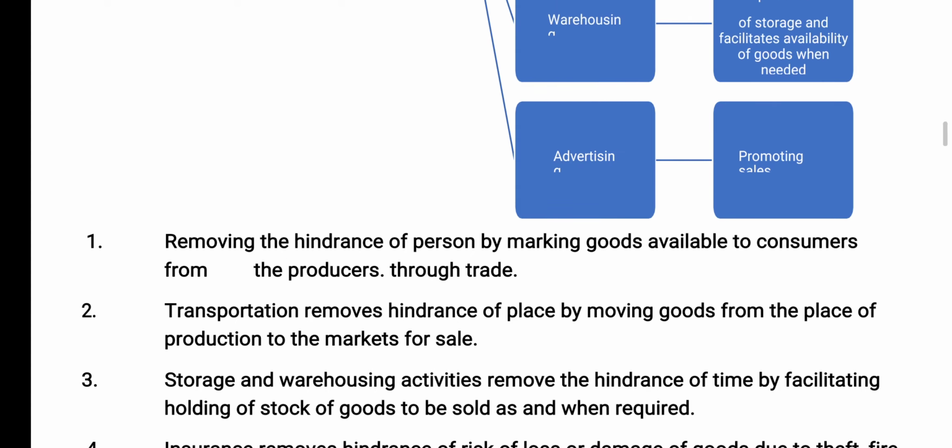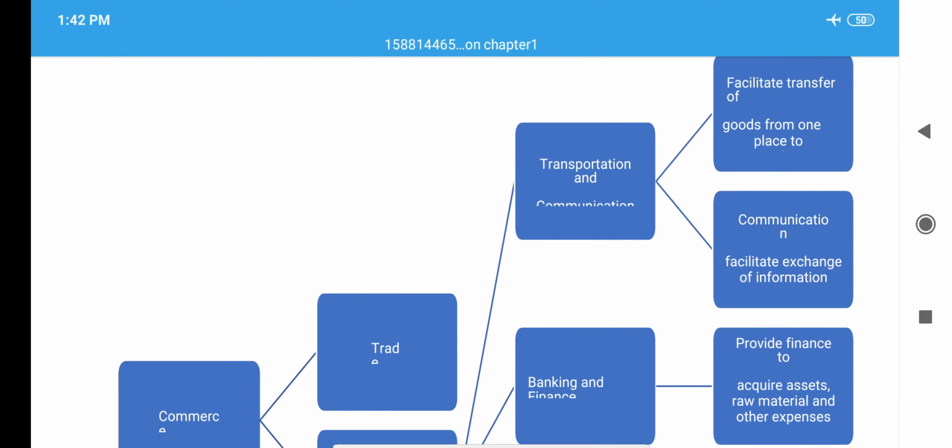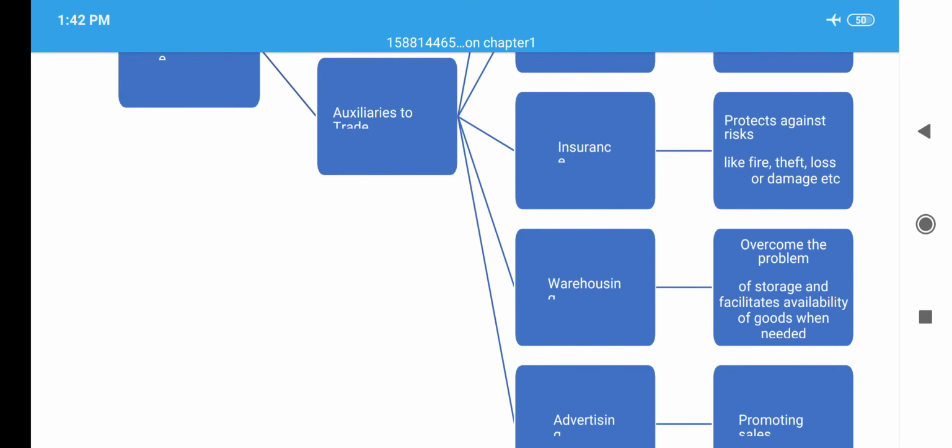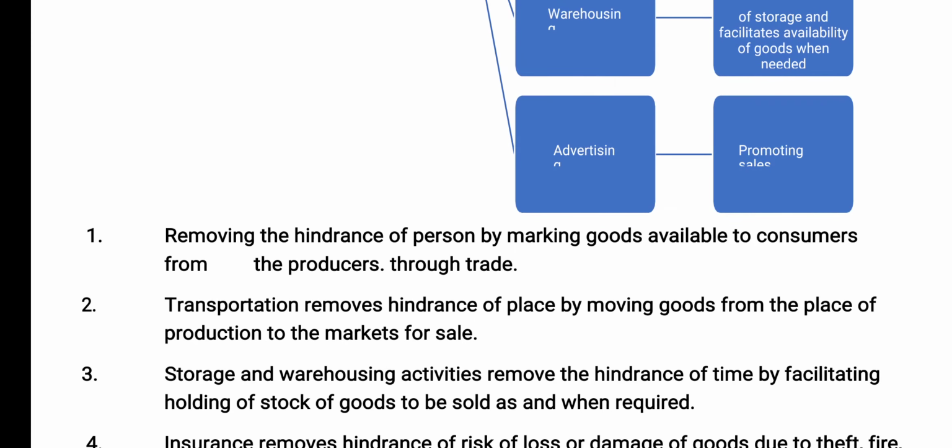Then the next one is banking and finance. It removes the hindrance of risk, because there are different types of risk which a businessman has to face. The insurance branch of commerce helps in removing the hindrance of risk by providing protection and compensation to the insured.